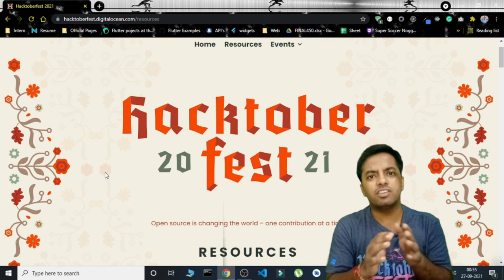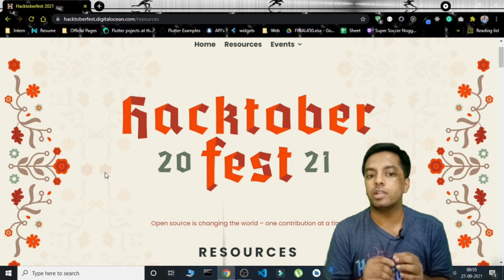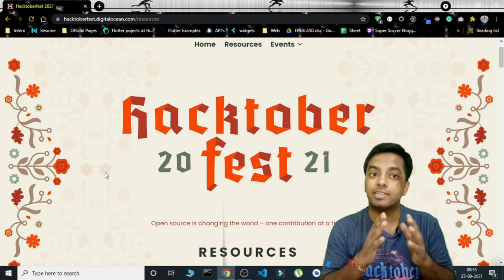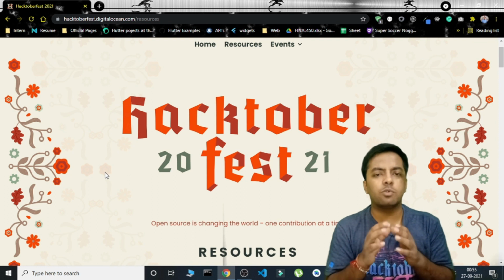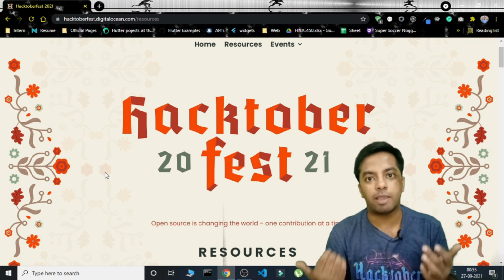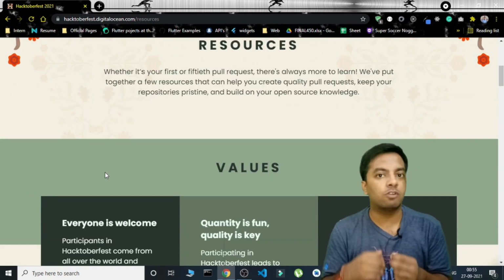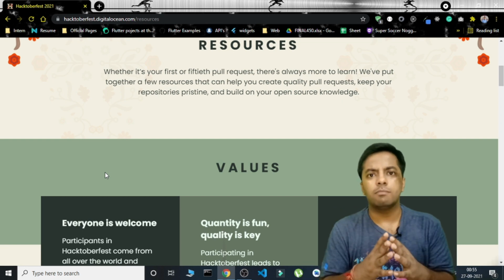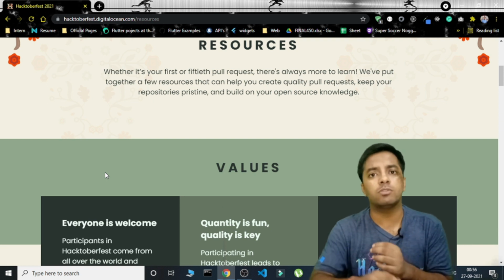If you are fixing some typos or making small changes that are useful to the project, that's completely valid. They have also mentioned that making typo changes, if there is a spelling mistake and you are correcting it, is a valid change. But unnecessary changes like removing white spaces, or changes that are not needed, will cause problems to the project maintainers, so that's also regarded as spam. In that case, you won't be able to participate in Hacktoberfest. So let's maintain the respect of the open source community. Let's participate in Hacktoberfest, but do everything while following the rules. Let's not break the decorum, which will cause problems to others.